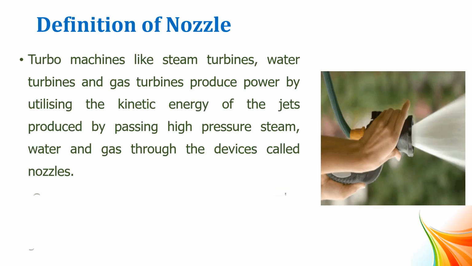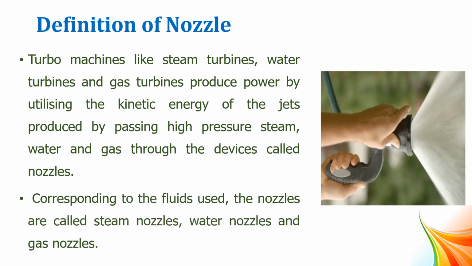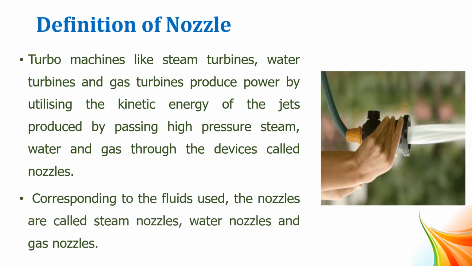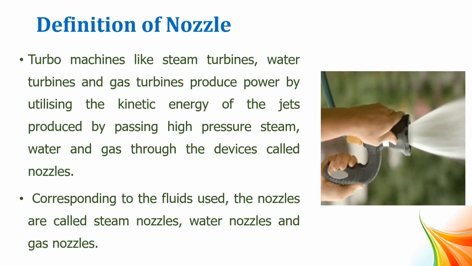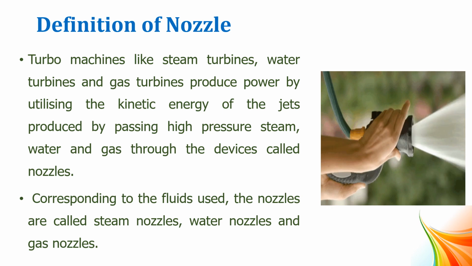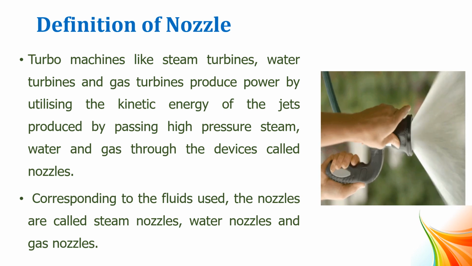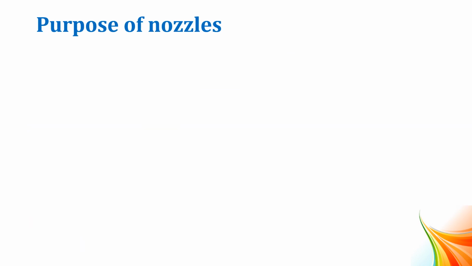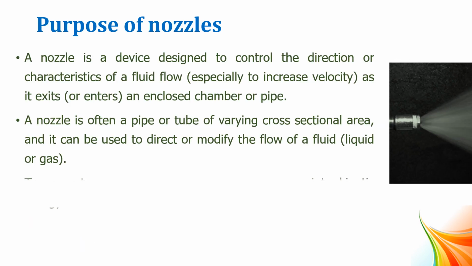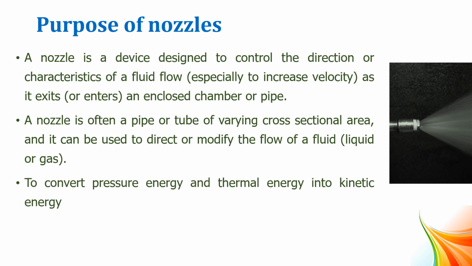If we look at the definition, the purpose of a steam nozzle is to increase the velocity and reduce the pressure. When the steam is allowed to expand through the steam nozzle, the velocity is increasing tremendously. At the same time, the pressure is reduced drastically. The purpose of the steam nozzle is to control the direction characteristics of the fluid flow, especially to increase the velocity as it exits in an enclosed chamber or pipe.